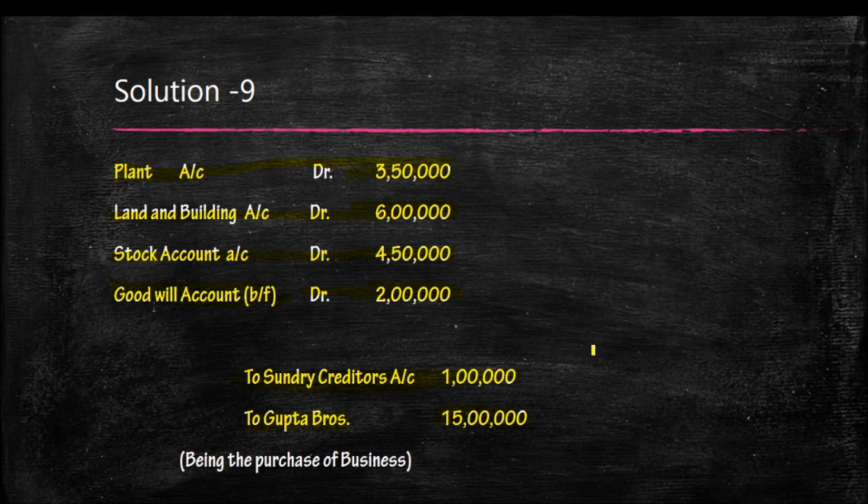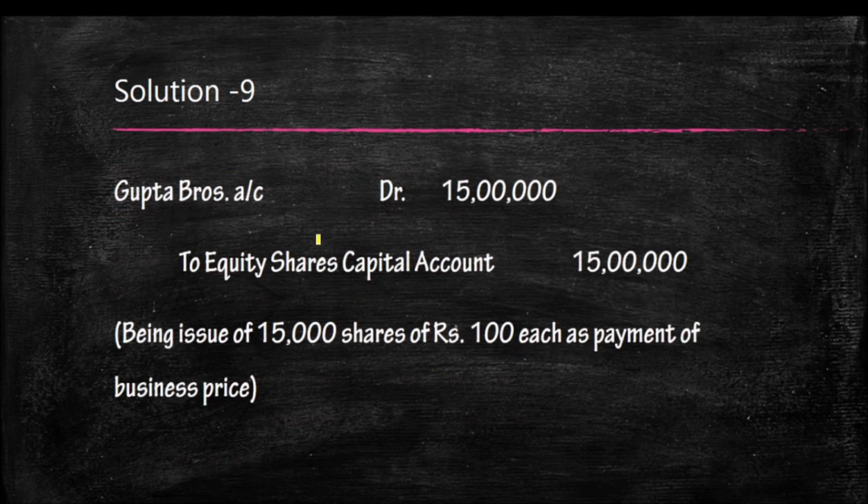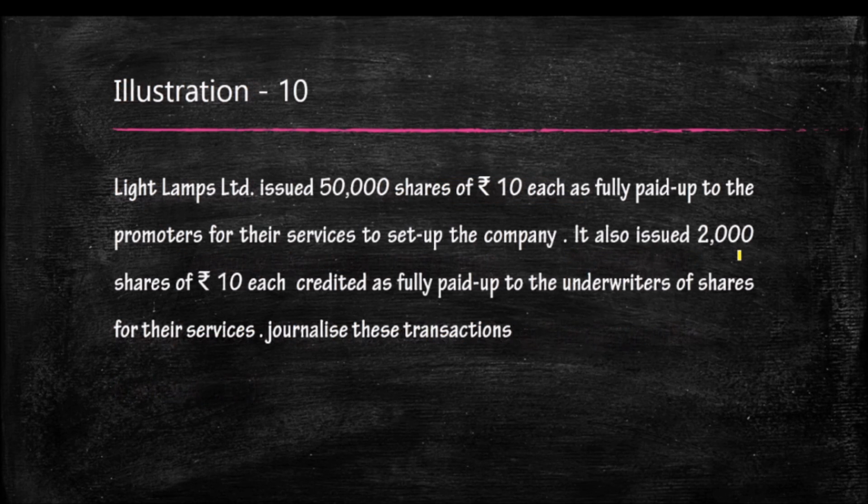And the second entry in this question, Gupta Bros account debtor to equity share capital account. What is that? The amount of shares issued to the Gupta Bros. So this is the case example for one company purchases another running company and issues shares. No money is paid as cash, only issue of shares. This is the last problem from this area.